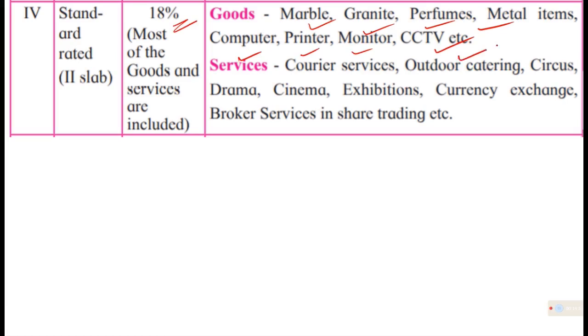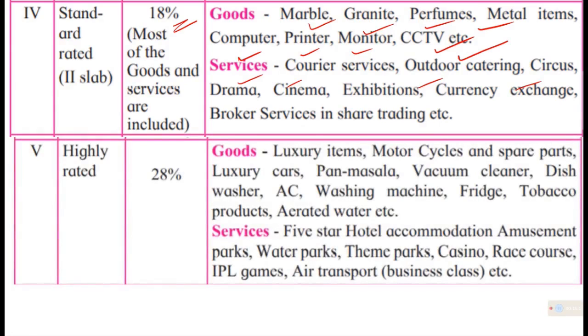And outdoor catering, circus, drama, cinema, exhibition, meaning if you go to watch cinema or exhibition or drama, then out of 100 rupees, 18 rupees goes to the government as tax. Then the highly rated category, 28%: all luxury items, motorcycles and their spare parts, luxury cars, pan masala, vacuum cleaner, dishwasher, air conditioner, washing machine, fridge, tobacco, aerated water, all these items have a 28% tax rate.